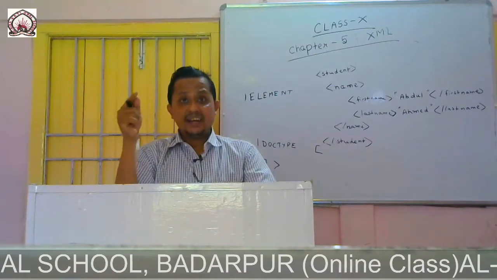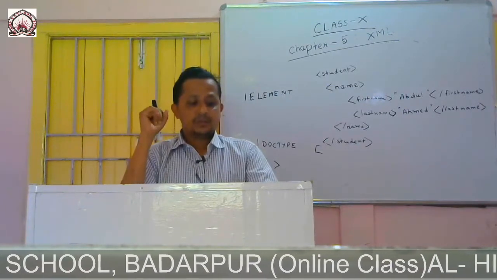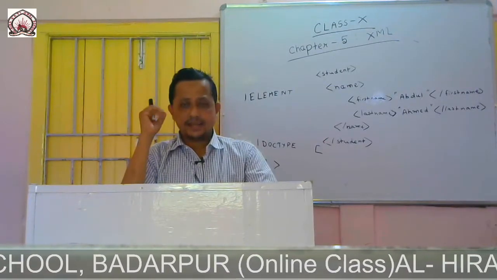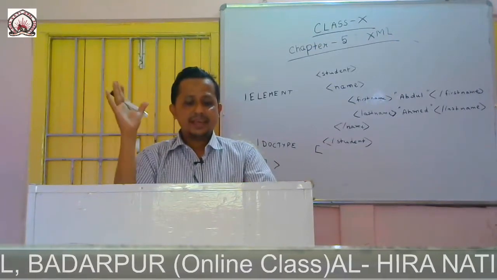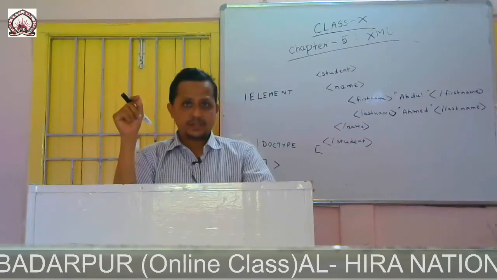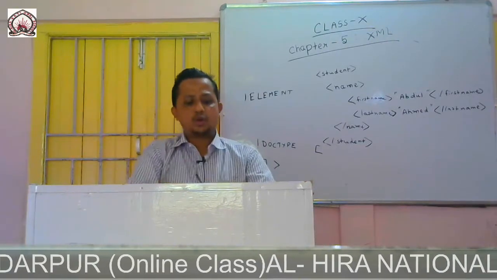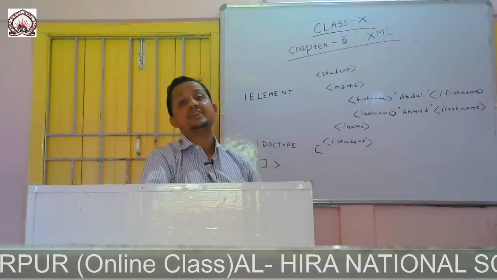Now what is a validating XML parser? The validating XML parser checks if an XML document is well formed and also ensures that all the elements in the document are exactly as specified in the DTD.